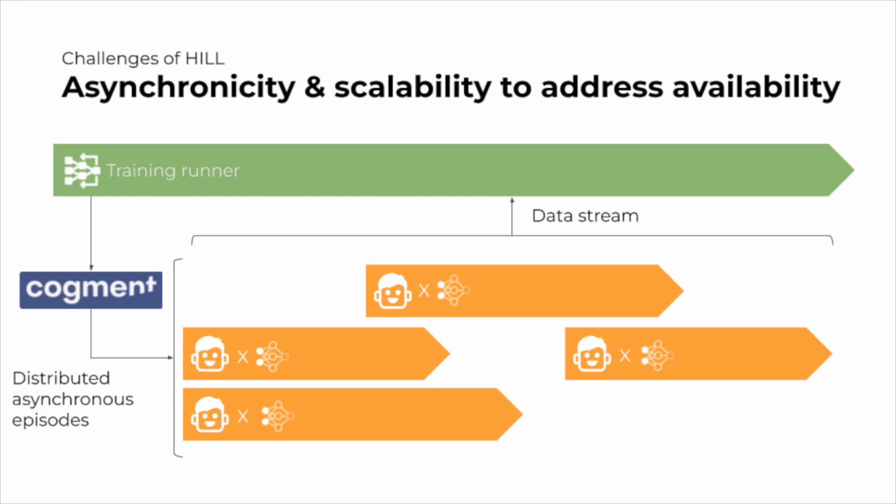The second challenge is the limited availability of humans. Unlike AI agents, humans are not available 100% of the time and can't operate faster than real time. Thanks to its fully asynchronous orchestration, Cogment doesn't stop training while waiting for the humans to be available or to decide on the next action. Because of its ability to be deployed on the cloud at any scale, Cogment is also well suited to leverage large crowds of humans.